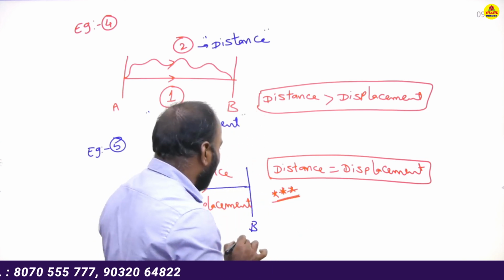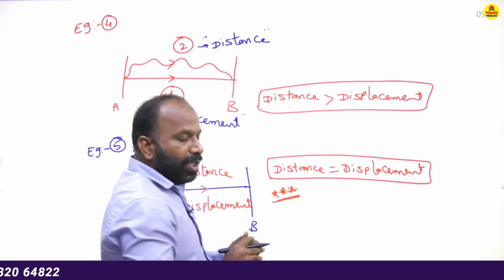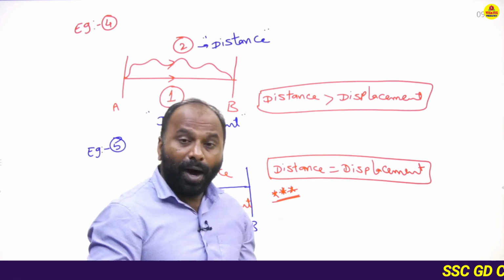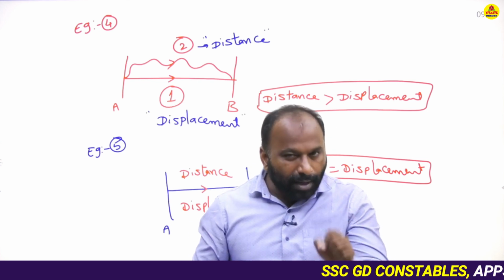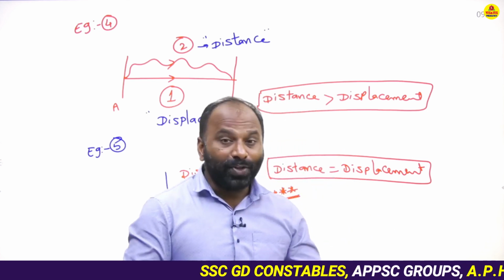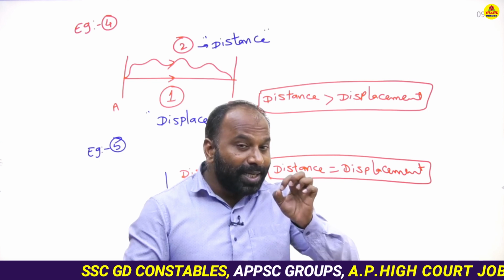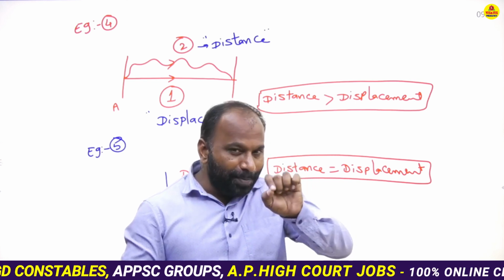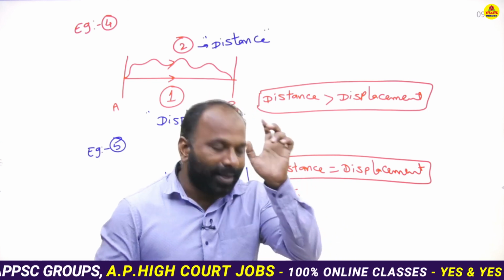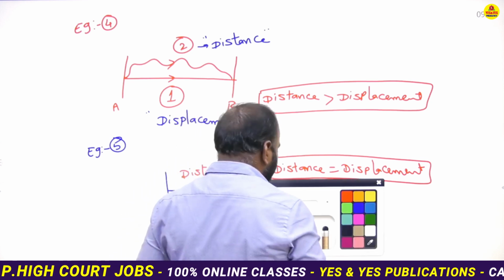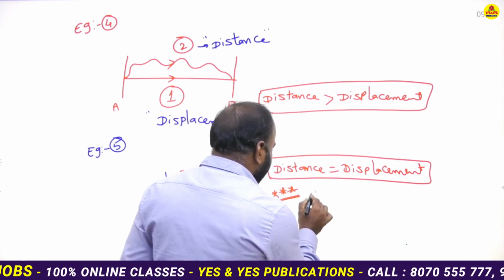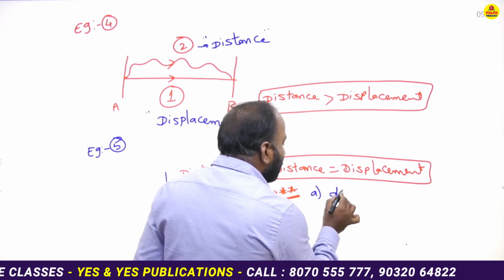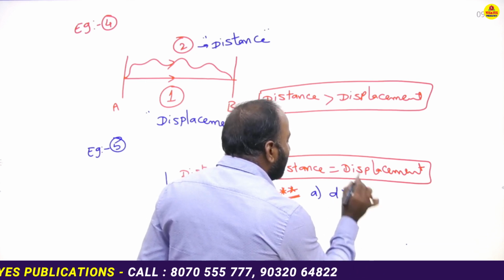Expected question also. Which of the following statements are correct? Option A. Distance is greater than displacement.